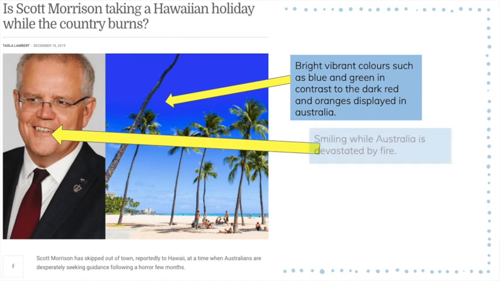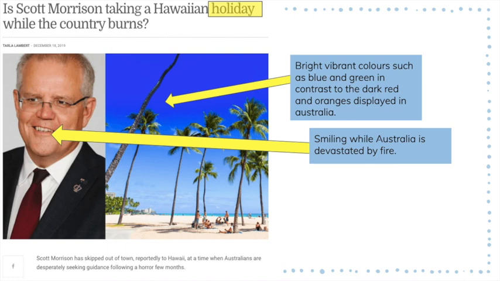We can also see that they've picked a picture of Scott Morrison smiling. Now, this article was posted in December of 2019, right when the Australian bushfires were happening, meaning that he is smiling whilst other people are suffering. So possibly showing that he is careless and not worrying about us here in Australia.